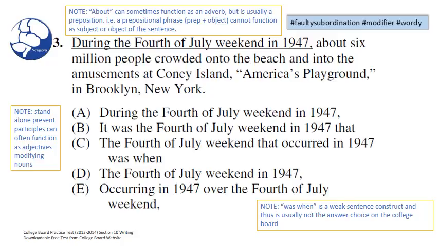Okay, were you able to find the answer? Were our notes useful? Let's go ahead and solve this. Looking at choice A, during the 4th of July weekend 1947, looks pretty good, so we'll keep A for now. Looking at B, we have a pronoun error, we can eliminate B. Looking at C, we have wordiness and a weak sentence construct. C is gone. D, the 4th of July weekend 1947. Here we have a modifier error, we can eliminate D. And we have another modifier error in E. E is gone. So we're left with our answer, A.